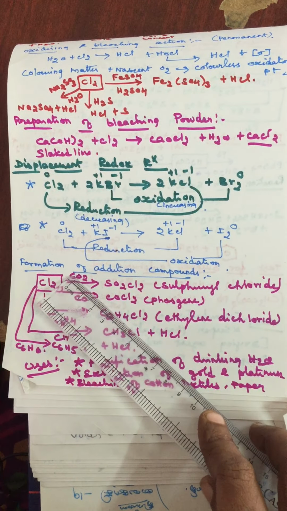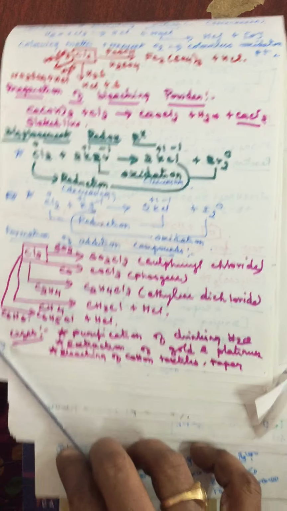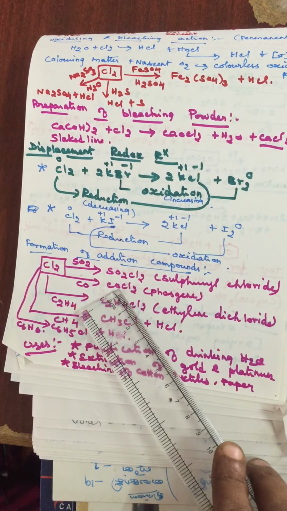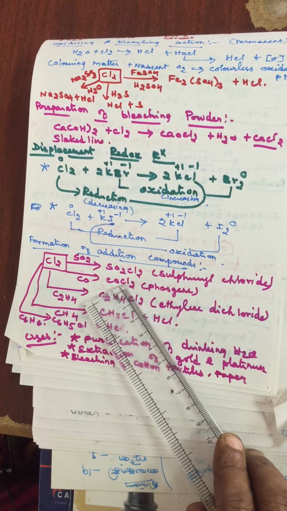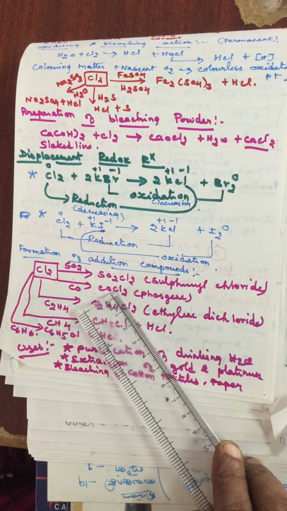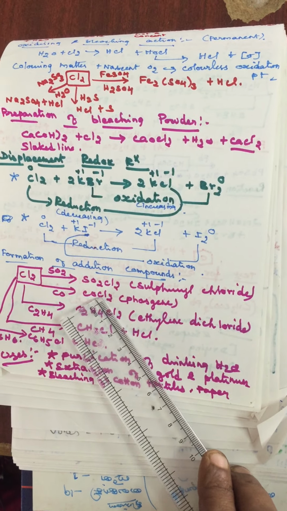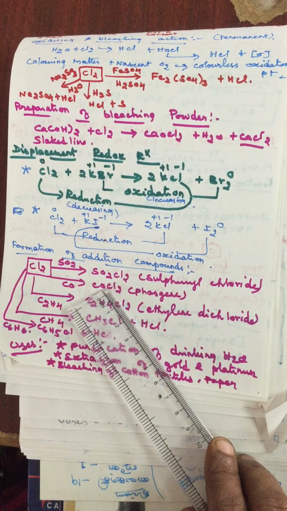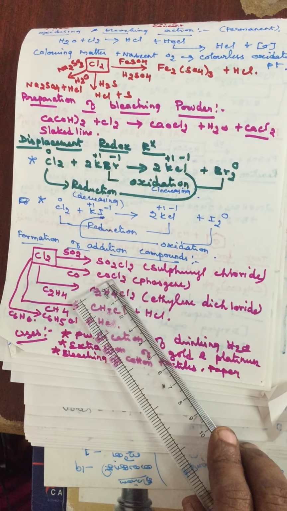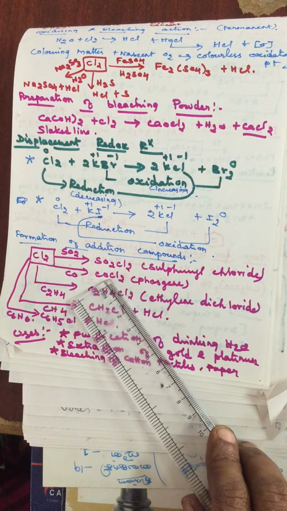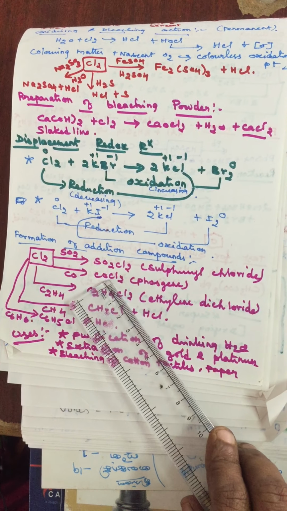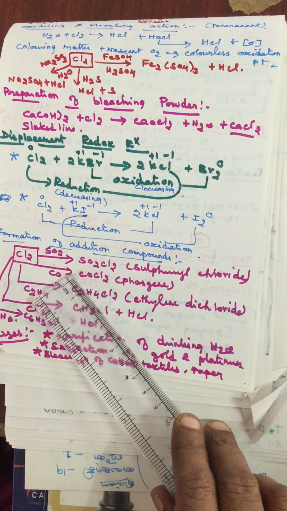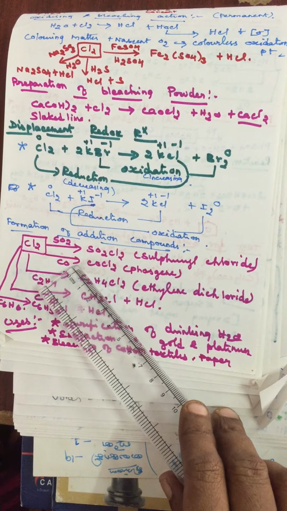Next one, the last one is the formation of addition compounds. Chlorine reacts with sulfur dioxide to give sulfuryl chloride, and with carbon monoxide to give carbonyl chloride, that is the phosgene gas. Phosgene gas is highly poisonous. Even chloroform should always be stored in a dark colored bottle. If it is stored in a white colored bottle, then it is easily oxidized and forms a poisonous gas, that is called phosgene. Therefore nowadays we are not using chloroform as an anesthetic agent. So that also we discussed in our class.